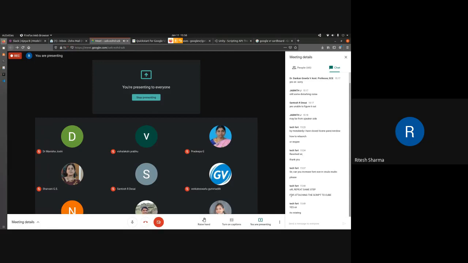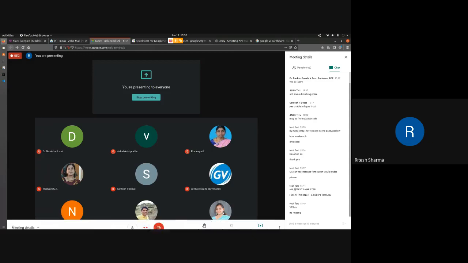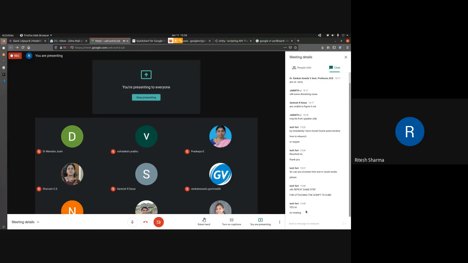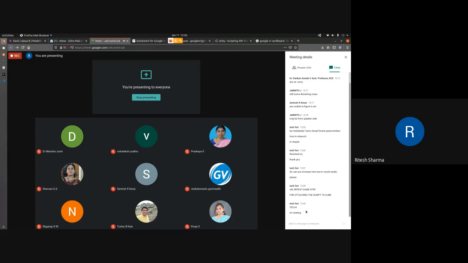Yeah, so if anyone can type if they have done till this step, then I'll move forward. You can unmute and tell, or you can type it in. Otherwise, I'm assuming that you are still downloading.